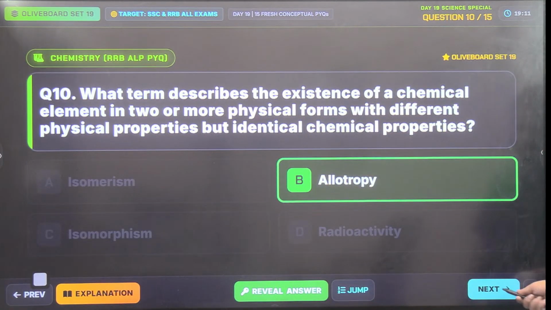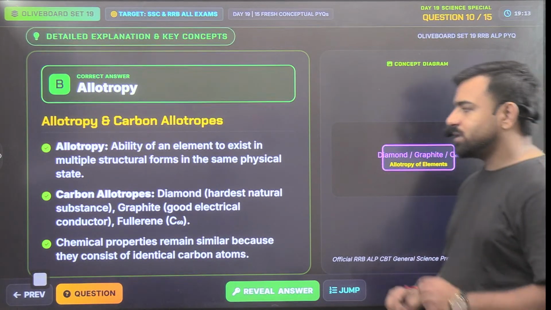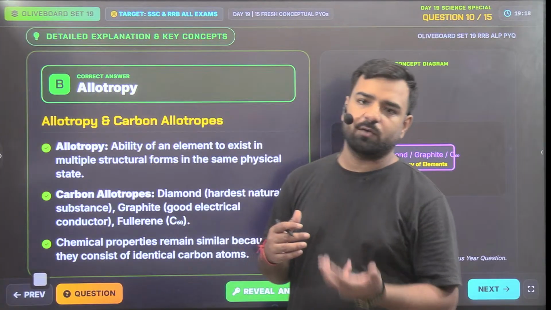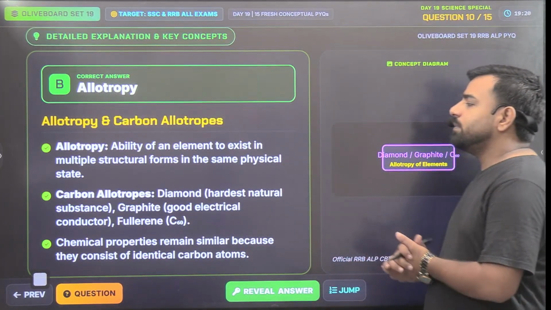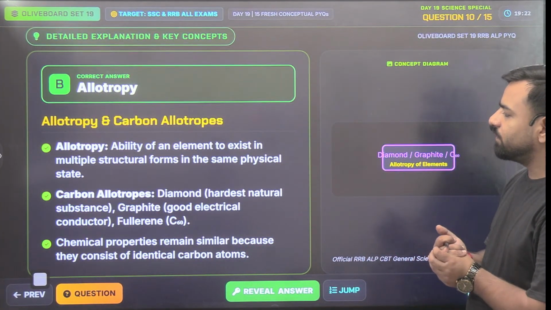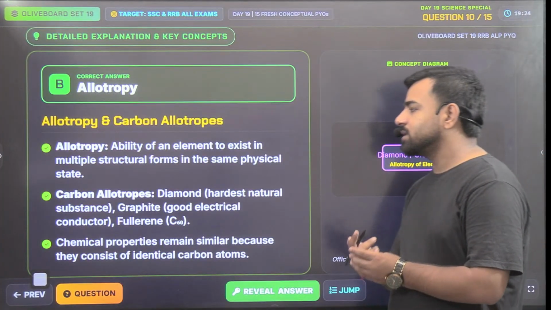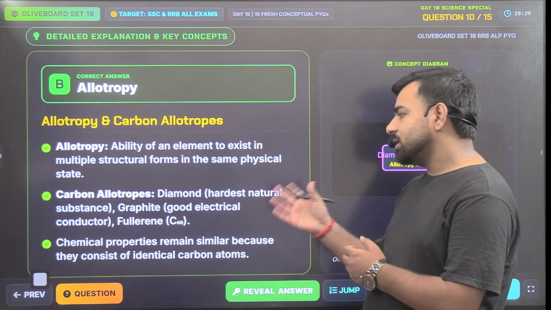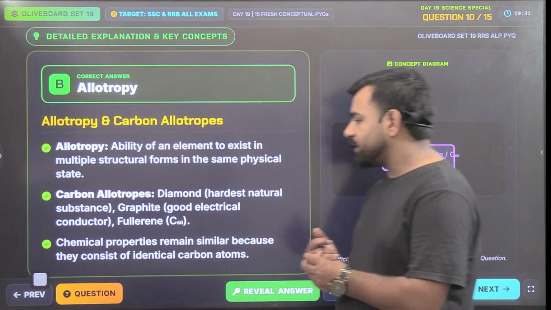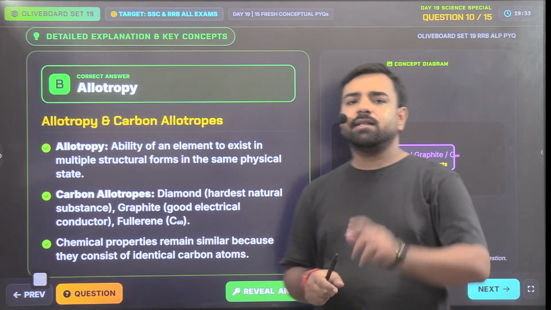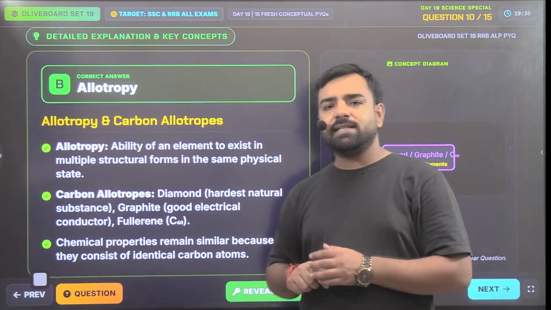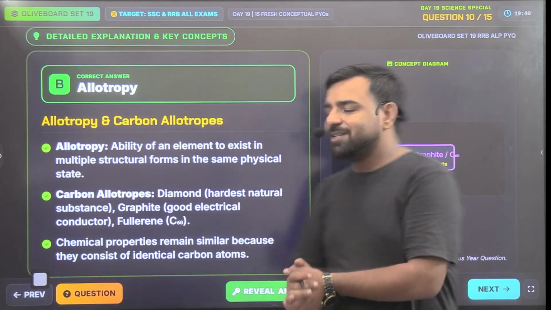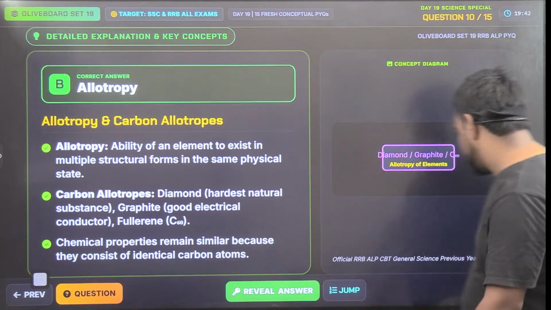So that's allotropy. Allotropes are elements which have different physical properties but obviously the same chemical properties. It is the ability of an element to exist in multiple structural forms in the same physical state. In the case of diamond, that's the hardest natural substance. Graphite is a good conductor of electricity. The structure of diamond is tetrahedral in shape. Graphite is hexagonal in shape, but fullerene is a cage-like structure, right? The formula for Buckminsterfullerene is C60.